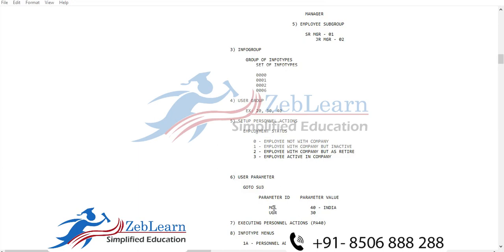MOL, Molga, is country specific. For example, if you are going to do the configuration for the USA payroll, then in place of 40, Molga will be 10, according to the country grouping.